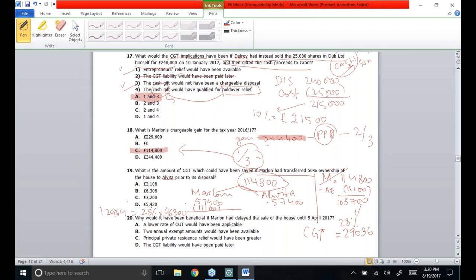By the way, the rest of the gain is going to be charged on Elvita, as she did not make any other disposals in the same tax year.